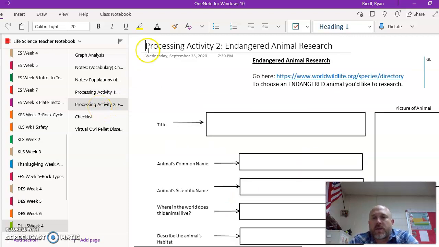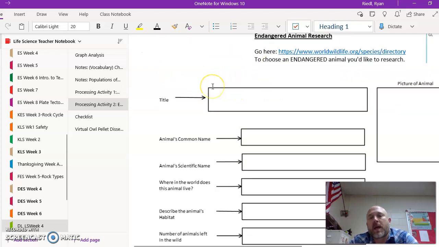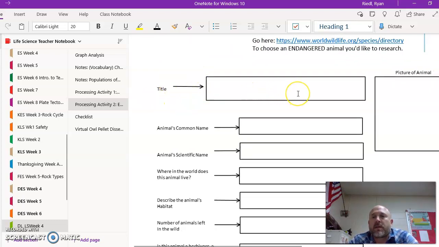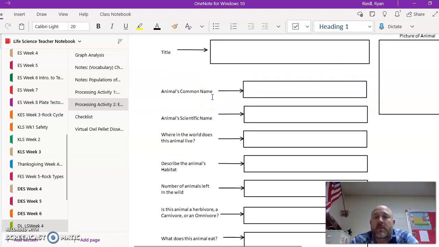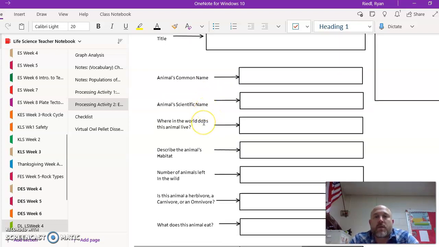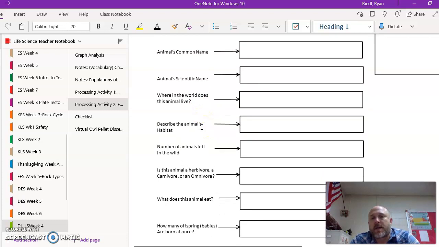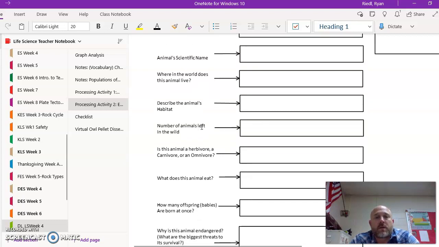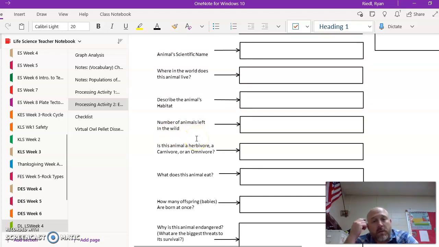Processing activity 2. This is a short research paper. You're going to use this link right up top, and you're going to come up with a title and a picture of the animal. You're going to look at an endangered species that you want to do research on. Tell me the common name of the animal, the animal's scientific name, where in the world does this animal live, describe the habitat, the number of animals left in the wild, and is it a herbivore, a carnivore, or an omnivore? We know what those words mean now.